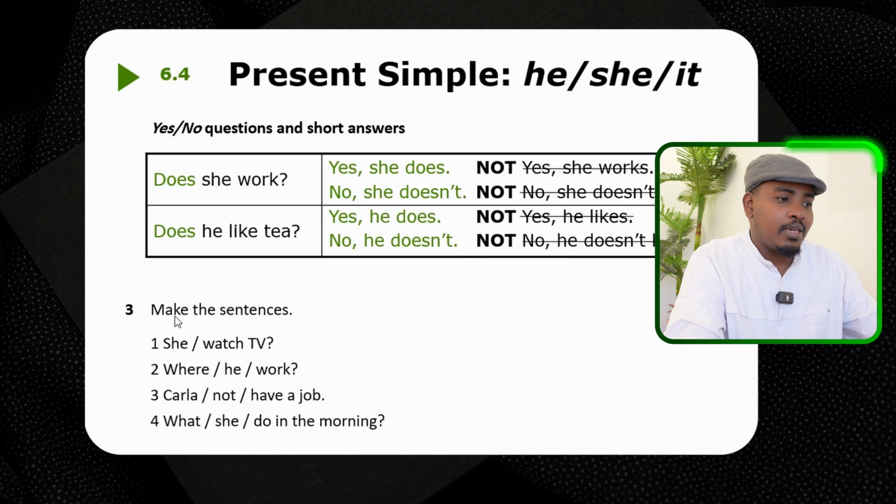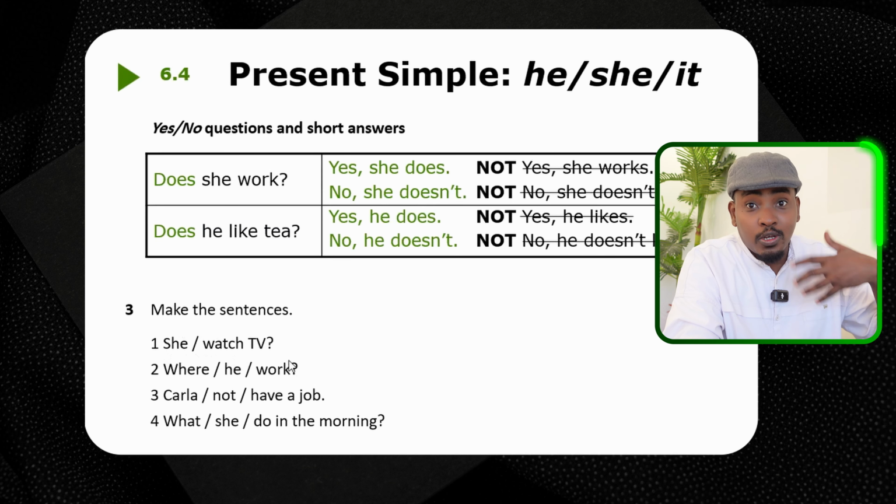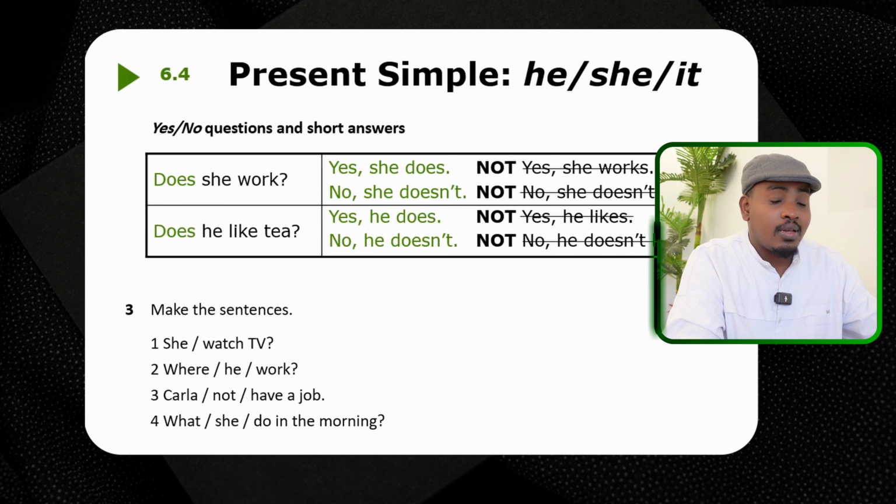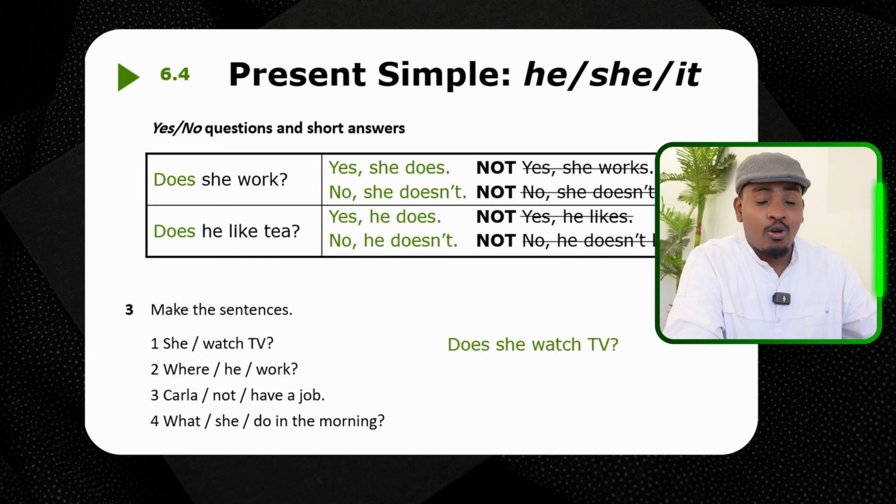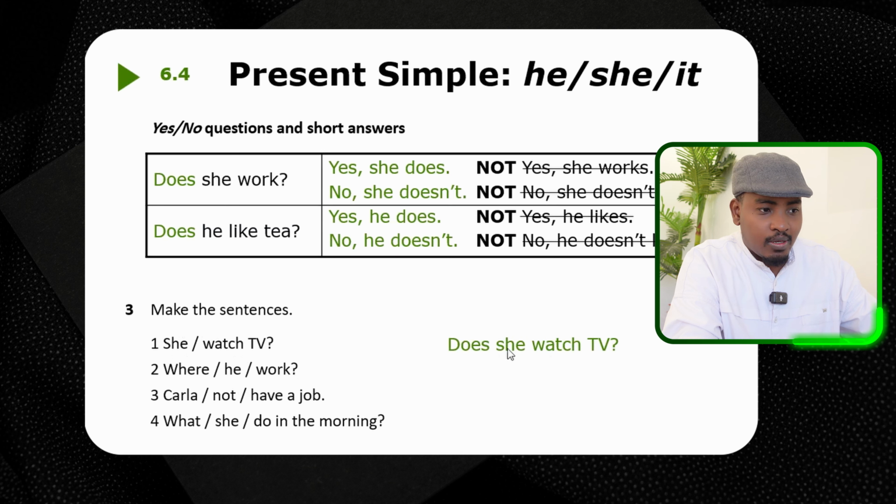Okay, now let's make sentences. She watch TV. Question. Does she watch TV? So when you ask, do not put s here, right? Does she watches TV?